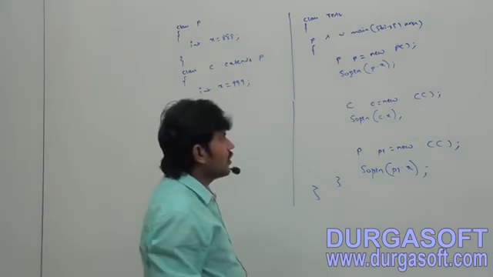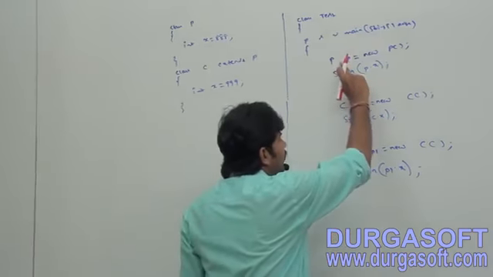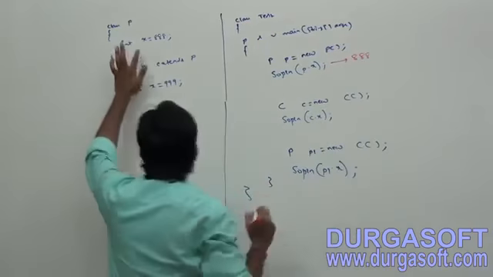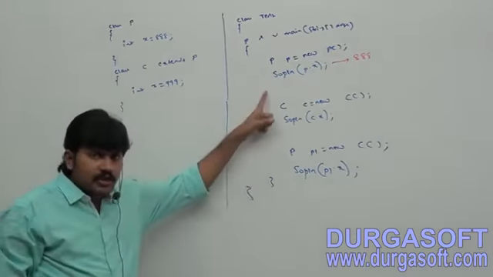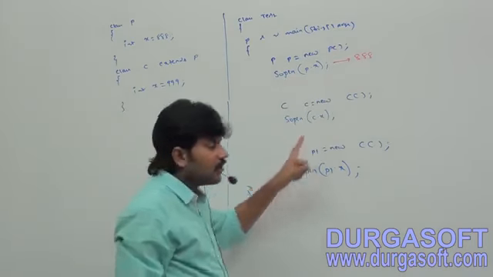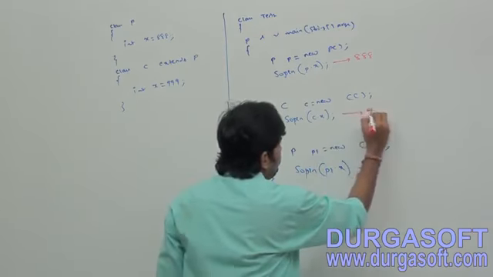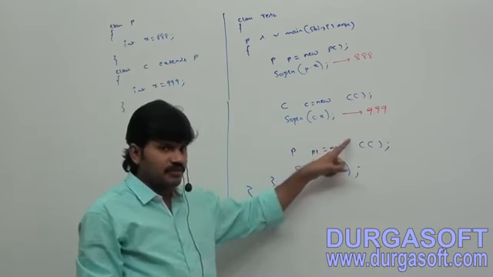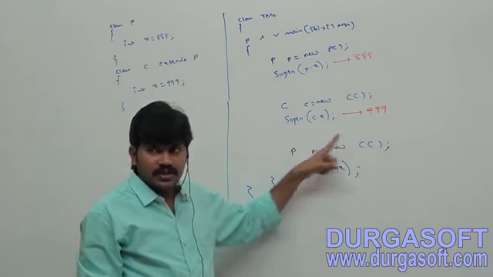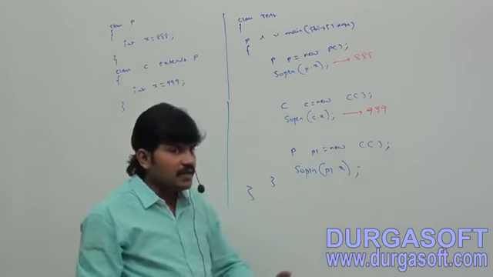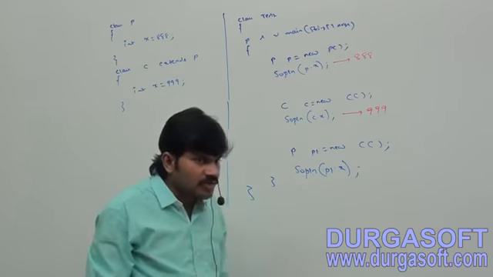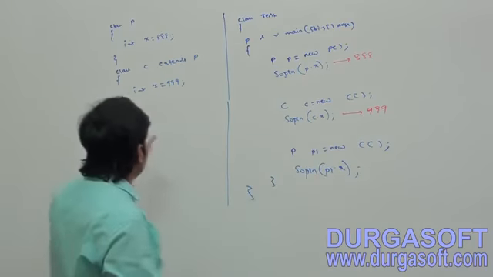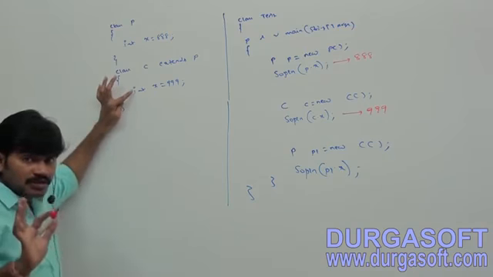First case P dot x, what is the answer? Parent reference, parent object. That's why 888, the parent value, we will get. Child reference, child object, then what is the answer? 999 we will get. Parent reference but child object. In overriding, method resolution is always based on what? Runtime object. Instance variables, right? Both are instance variables, not static variables.